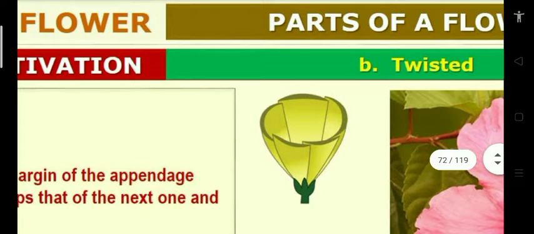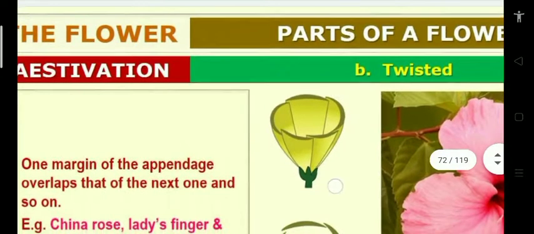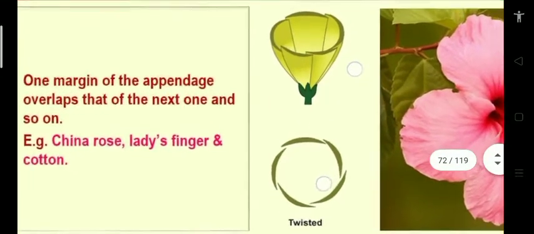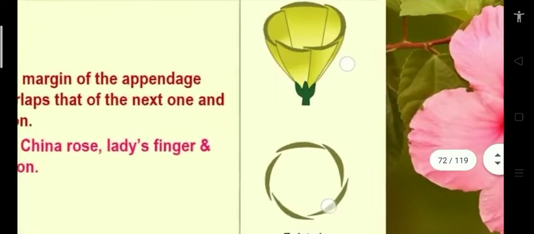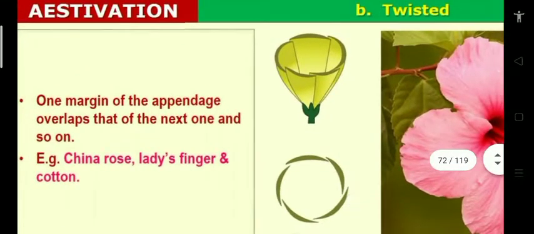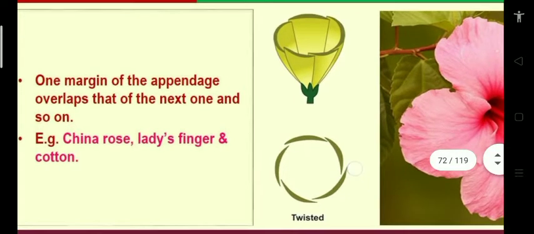Next one, twisted aestivation. Twisted aestivation means the arrangement of sepals or petals overlap with one another, where one margin of an appendage overlaps with another. That is twisted aestivation. Example, China rose, lady's finger and cotton. So one is covered by another one, one end is covered by another one. Twisted aestivation: China rose, lady's finger and cotton, commonly seen in the Malvaceae family.